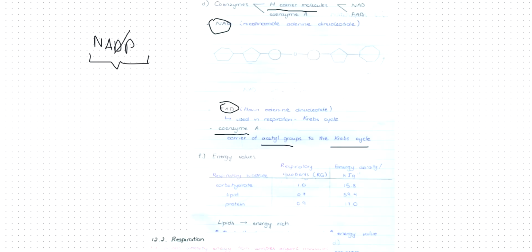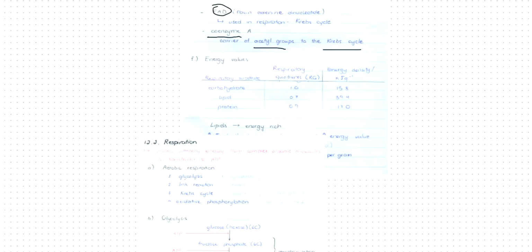So now let's get to the main part. That was just the starting. Now comes the main part, which is respiration. Respiration is the process where energy from complex organic molecules like glucose or lipids is transferred to ATP.